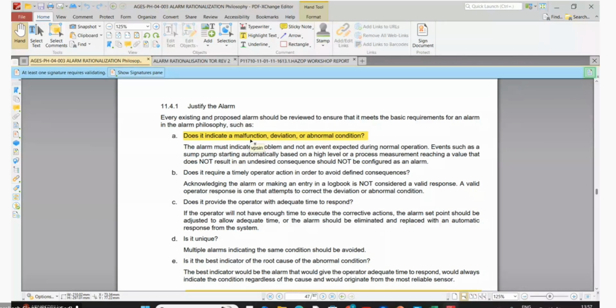Yeah, it is just a permissive. It will inhibit opening these valves unless the future pressure across the valve is there. During startup, there will always be an alarm. So in order to start up, you have to override this alarm initially. Once it starts opening up, it will be normalized.